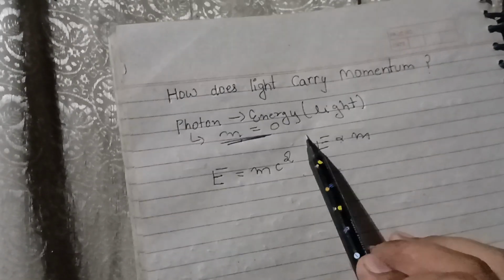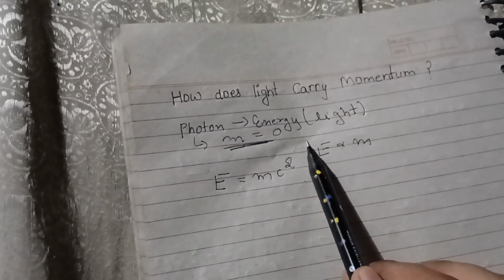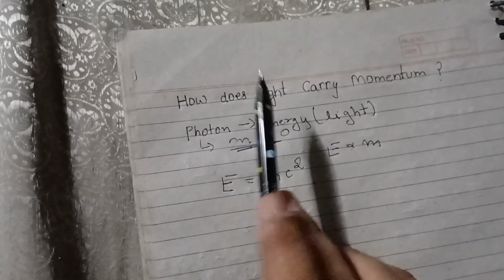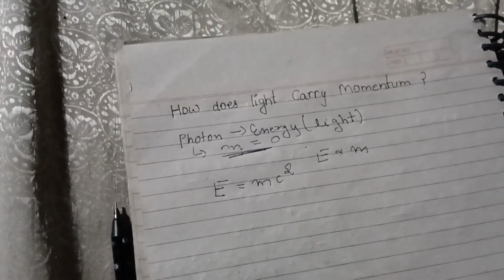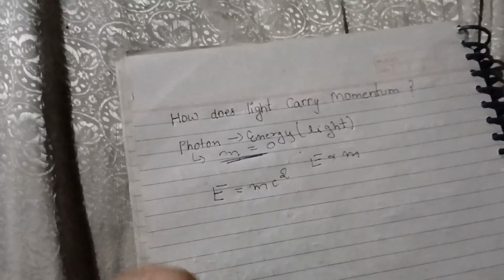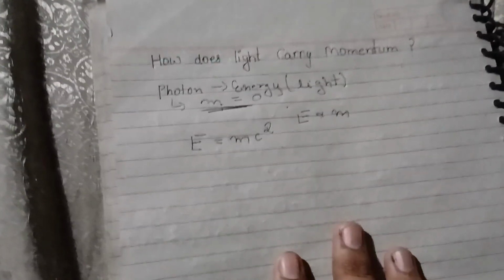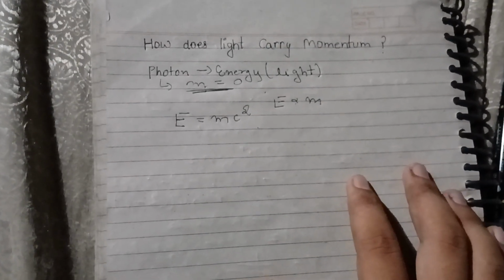So there must be a relation between energy and momentum. So we are deriving the relation of energy and momentum, and that will be our answer to how light carries momentum.